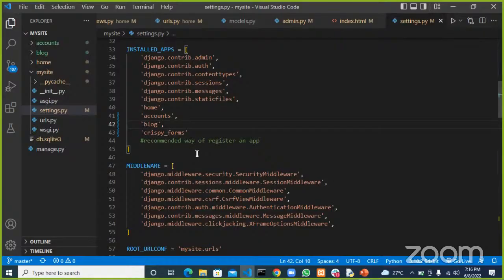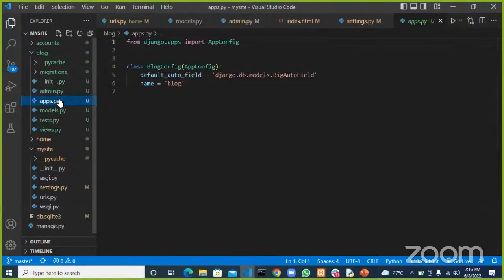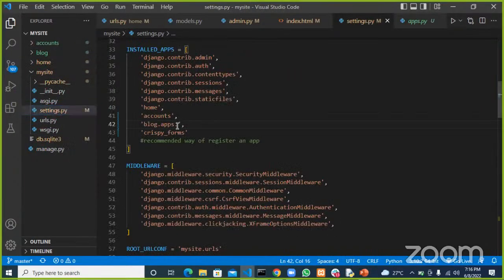So you put the app name, and then the next thing you put is .apps, and then the app config. If you go to apps.py, you can see the app config. So you copy this whole thing here, then go down to the settings.py file and paste this, and this should be the blog app config, right?